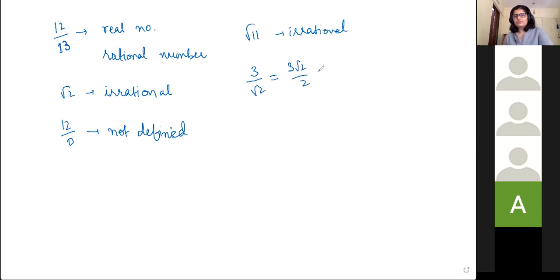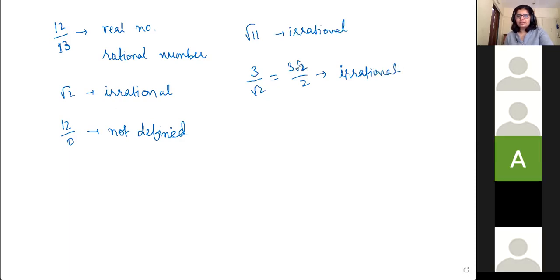So now what would you categorize it as? Rational or irrational? Irrational, absolutely. So every time you come across root 2, or the root of any number which is not a perfect square, that's going to be irrational only.